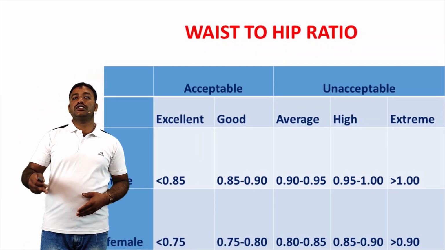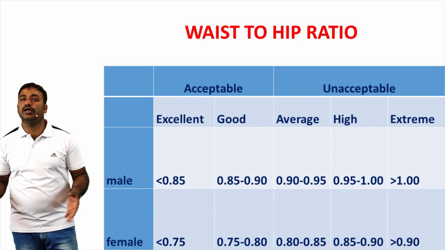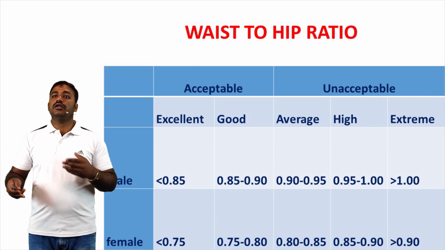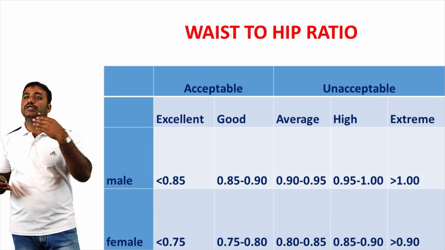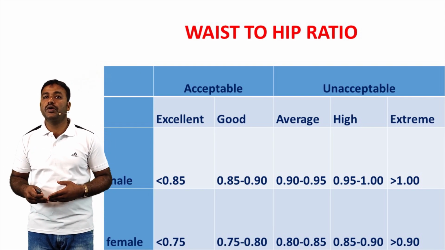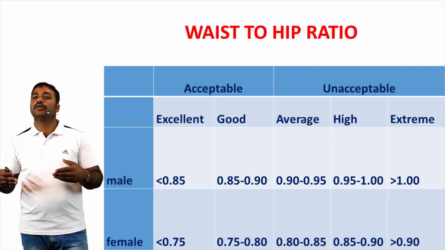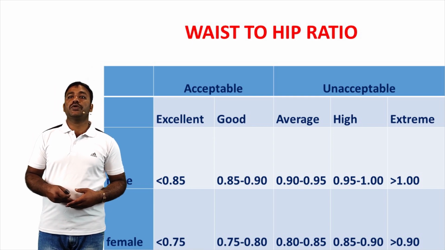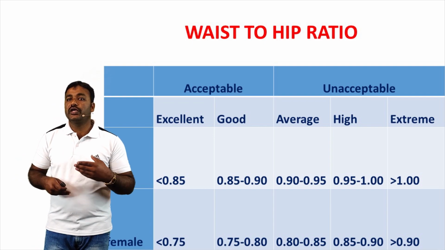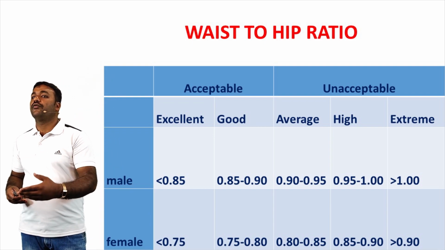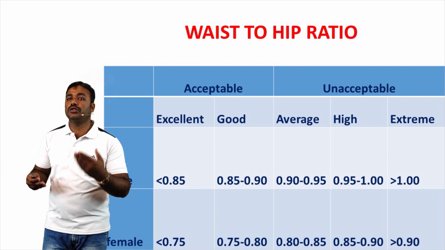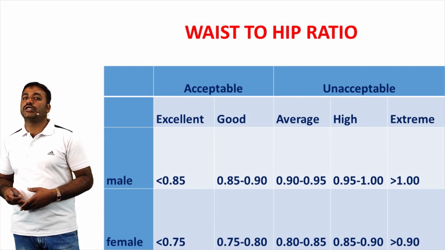Next, waist and hip ratio. The waist and hip ratio is an important tool to determine overall health risk. People who have more weight around their waist have a greater risk of diseases such as heart disease and diabetes than those people who have weight around the hips. The circumference around the hips is measured at the widest part. The waist circumference is measured around the belly button or just above it.